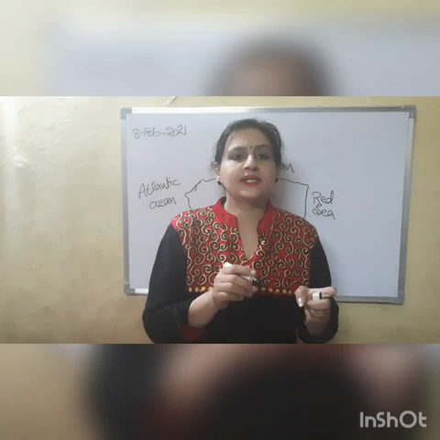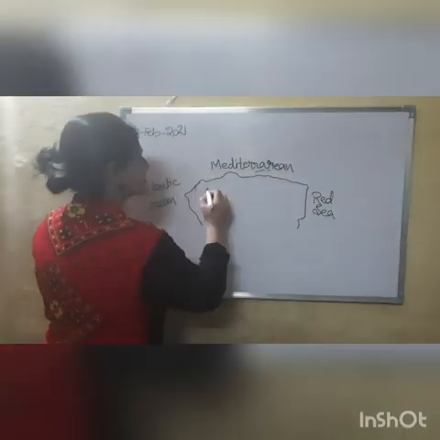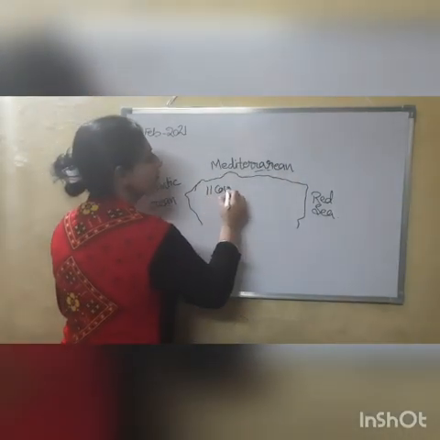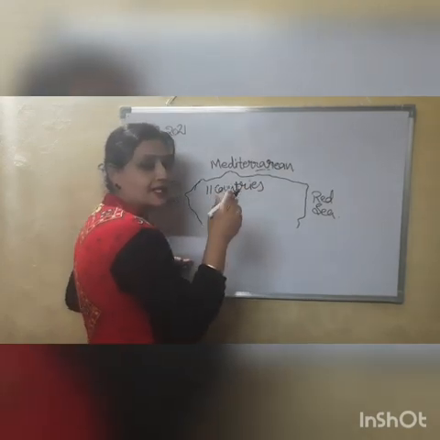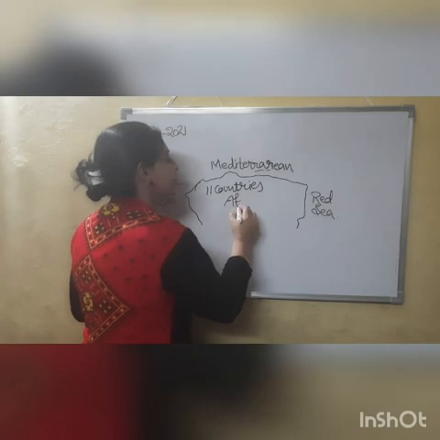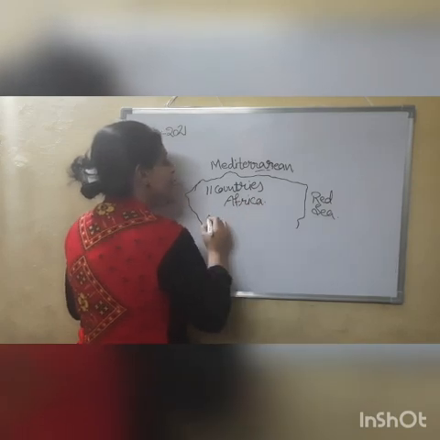It is approximately covering 11 countries of Africa. So don't forget please, approximately 11 countries of the continent Africa are covered by this desert.